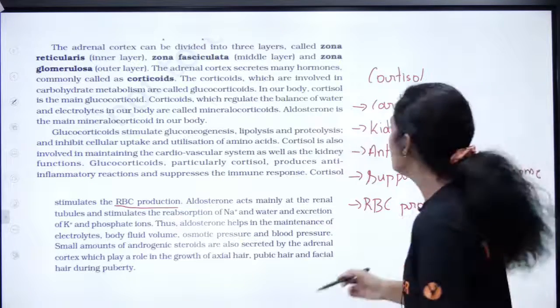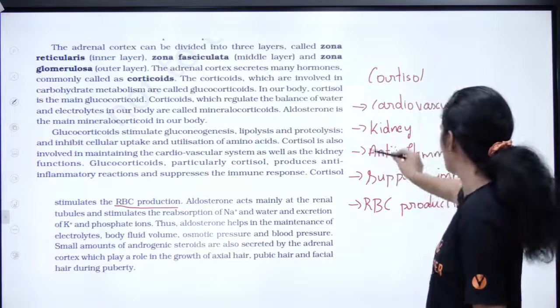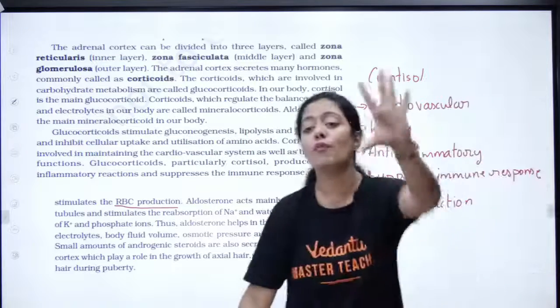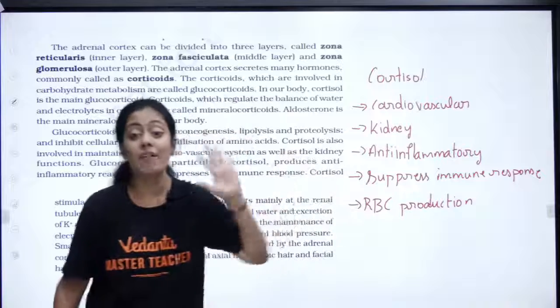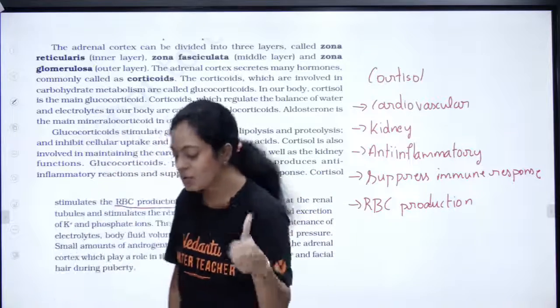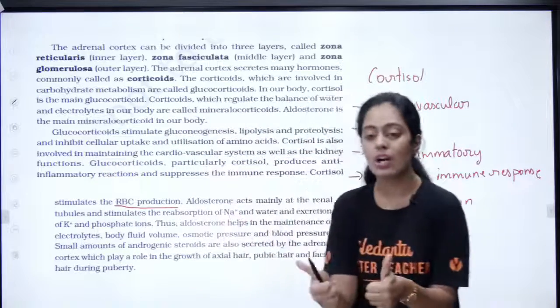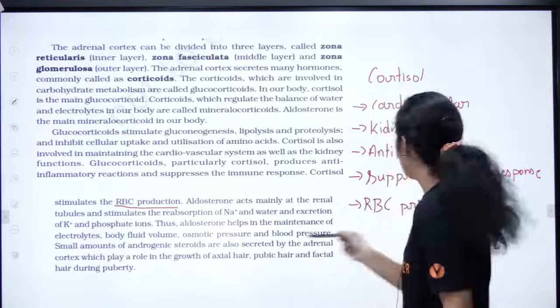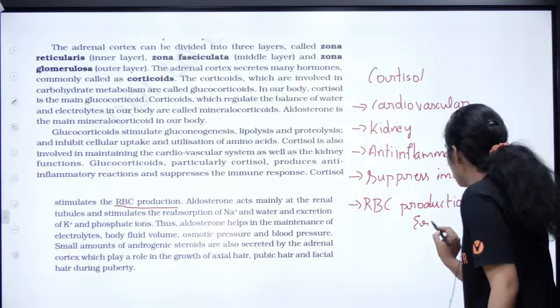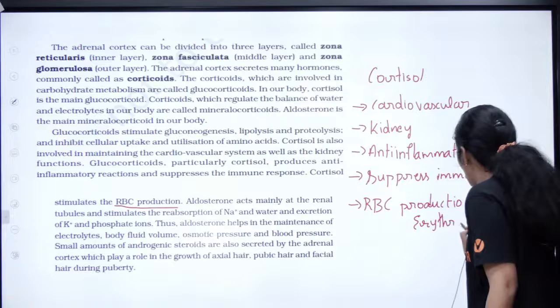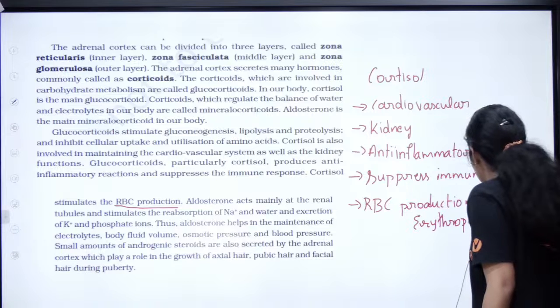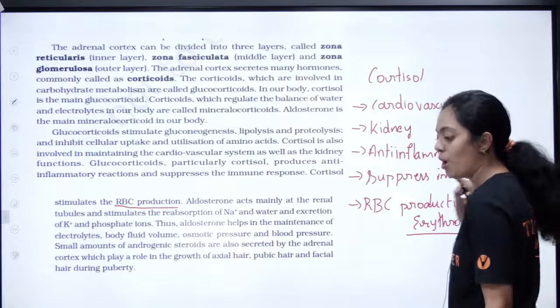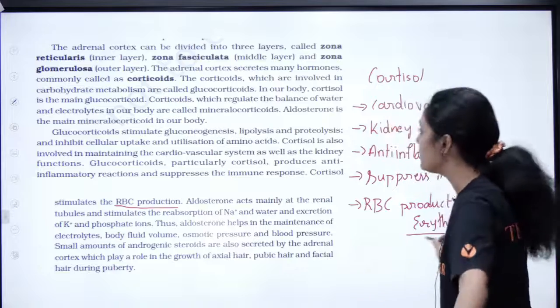Very important. So these are the 5 functions of your cortisol. Don't ever forget it. Am I clear? Both of them help in RBC production, which is otherwise called erythropoiesis. Any doubts here?